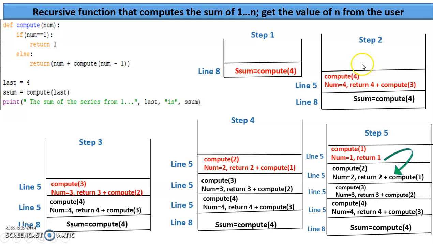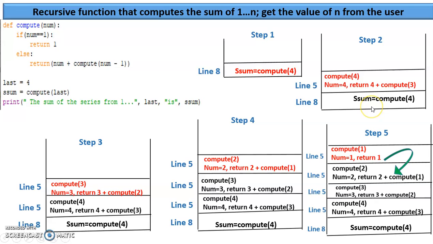In step 2, what's happening? Which is your fifth line, by the way? Yeah, this one. 1, 2, 3, 4, 5. When it comes over here, because num is 4, it's going to skip the statement. It returns 4 plus compute of 4 minus 1, which is compute 3. This is a direct recursive function, again calling itself. A new frame has to be created by the computer, and that frame is getting added into the stack.